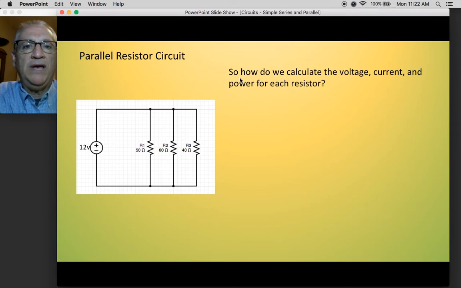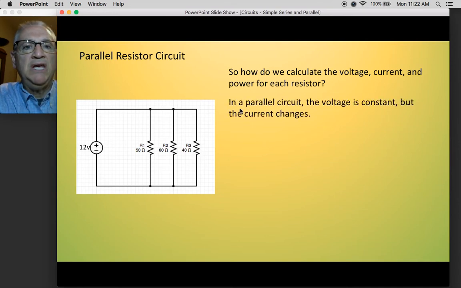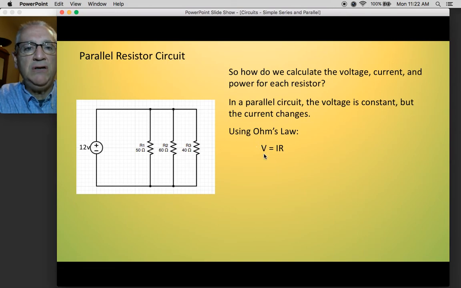So now we have the totals. So how do we calculate the voltage, current, and power for each of these resistors? Well, in a parallel circuit, the voltage is constant, but the current changes. Now in a series circuit, the voltage changes and the current is constant. So they're inverses of each other. And because of this, we know that the voltage here is always going to be 12 volts.